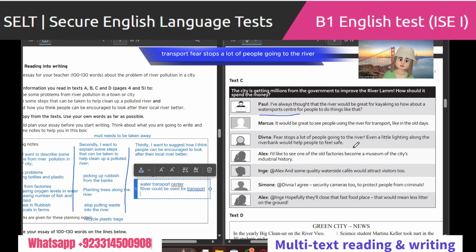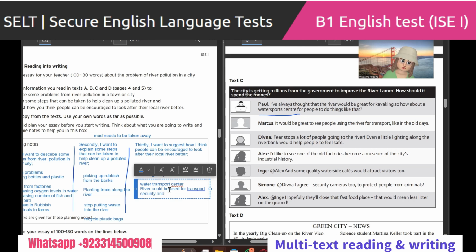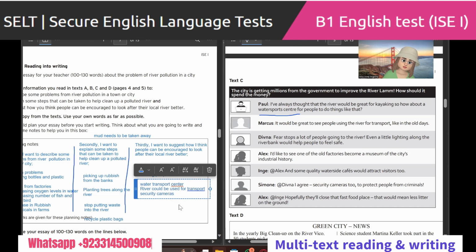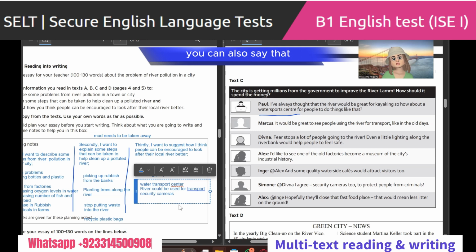Fear stops a lot of people going to the river. So you can also say security and cameras along the river. Security means security. We don't really have to explain that. You can also say arranging for the security of people, right?